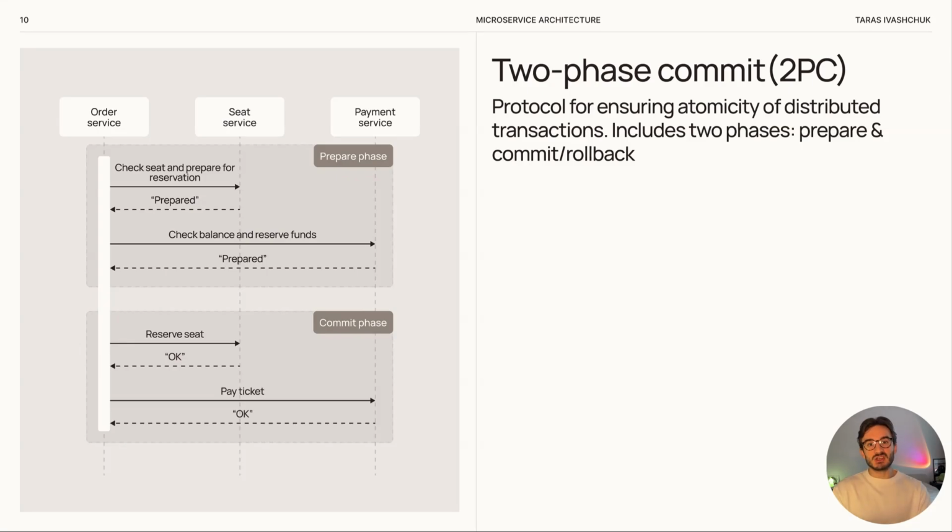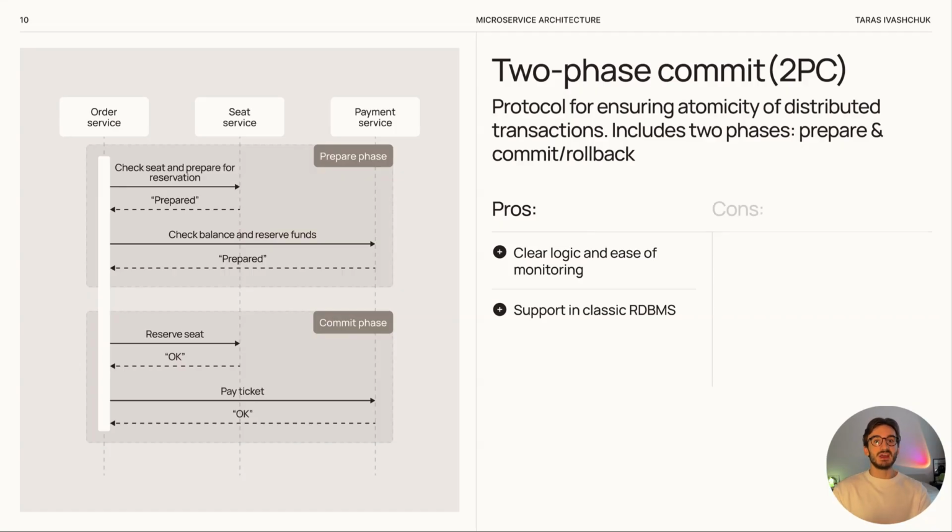As for implementation of two-phase commit, usually data is first written to the database with a status like pending. Then readiness is confirmed to the coordinator, and finally the status is changed to success or failed. Of course, two-phase commit also has its downsides. Actually, it is synchronous, which slows the system because the coordinator must wait for all participants.